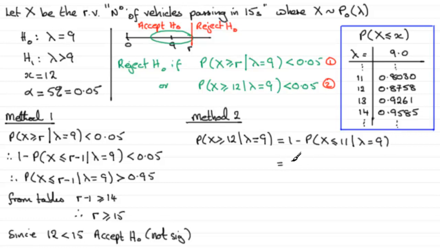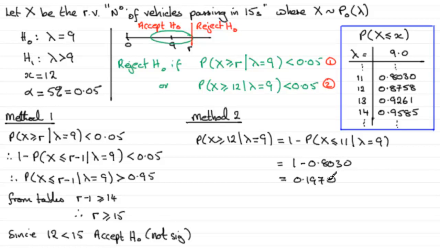And we can use the tables above here, because the probability of being less than or equal to 11 when lambda equals 9 is this value here, 0.8030. So we've got 1 minus 0.8030. And if you work that out, you end up with 0.1970.